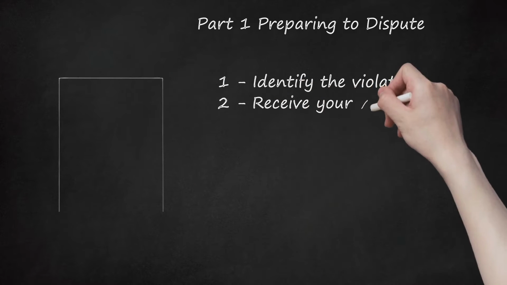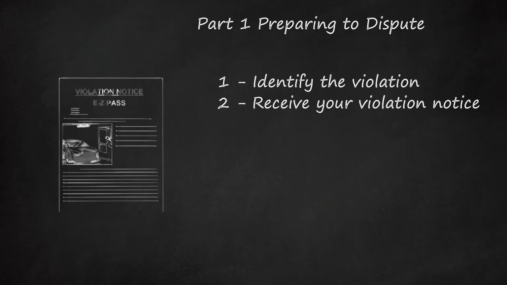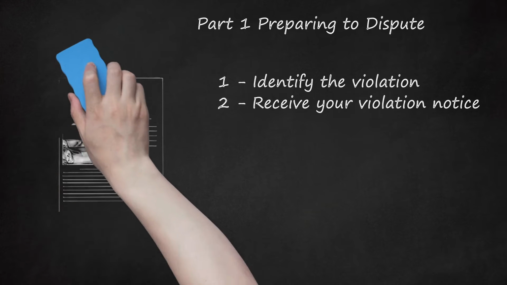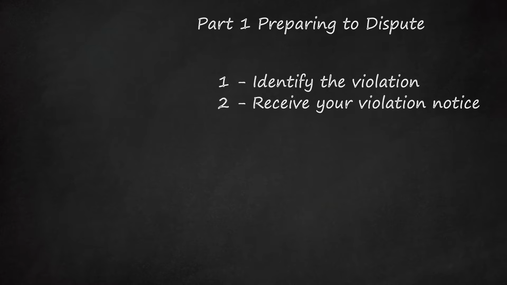2. Receive your violation notice. When you receive the notice in the mail, you should read it closely to find the date and time of the violation. Also read your itemized statement. The statement is sent every month for the first 6 months and then every other month after that. Make sure that there are no charges you cannot account for. You will want to dispute any deduction that is erroneous.